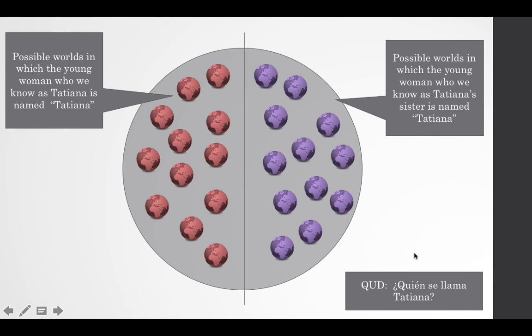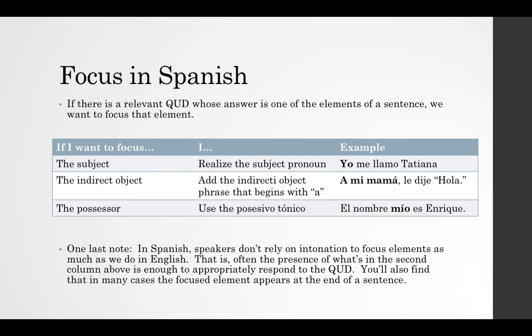Tatiana?" I've got these two individuals in front of me, and one of them, either this one on the left, se llama Tatiana, or this one on the right, se llama Tatiana, but I don't know which one. And so I've divided my context set into these possibilities and handed the name tag. And that's why Tatiana responds with focus intonation.